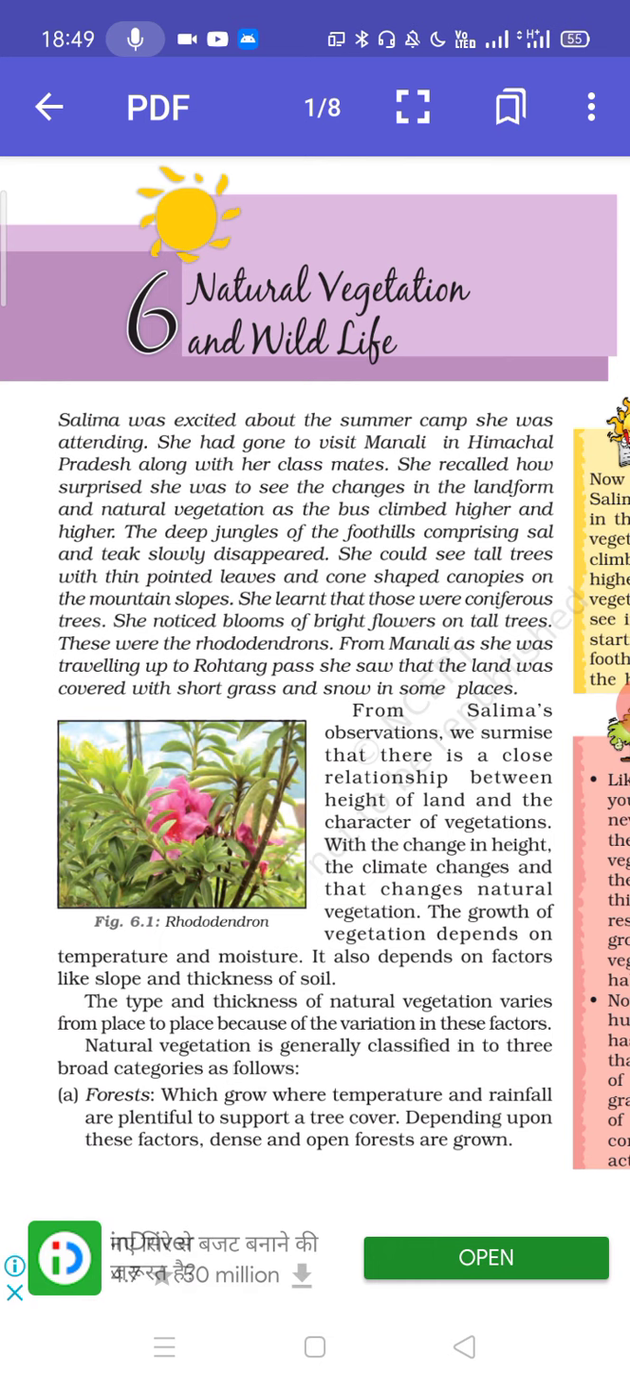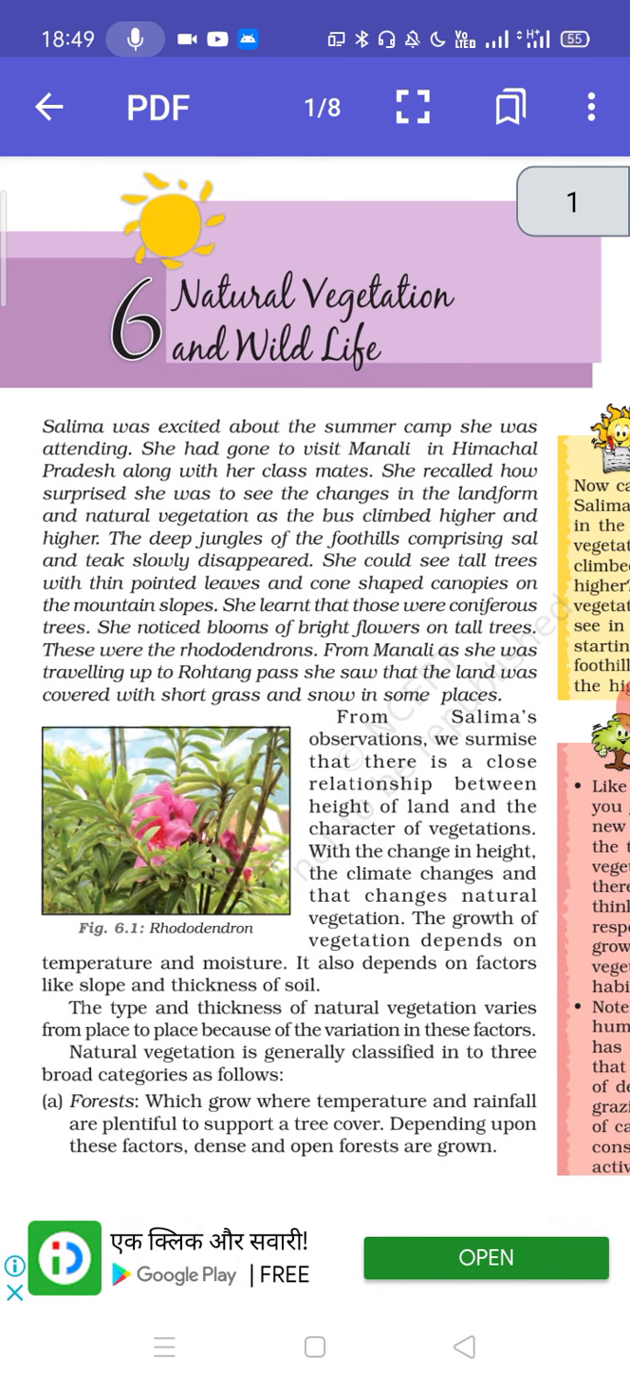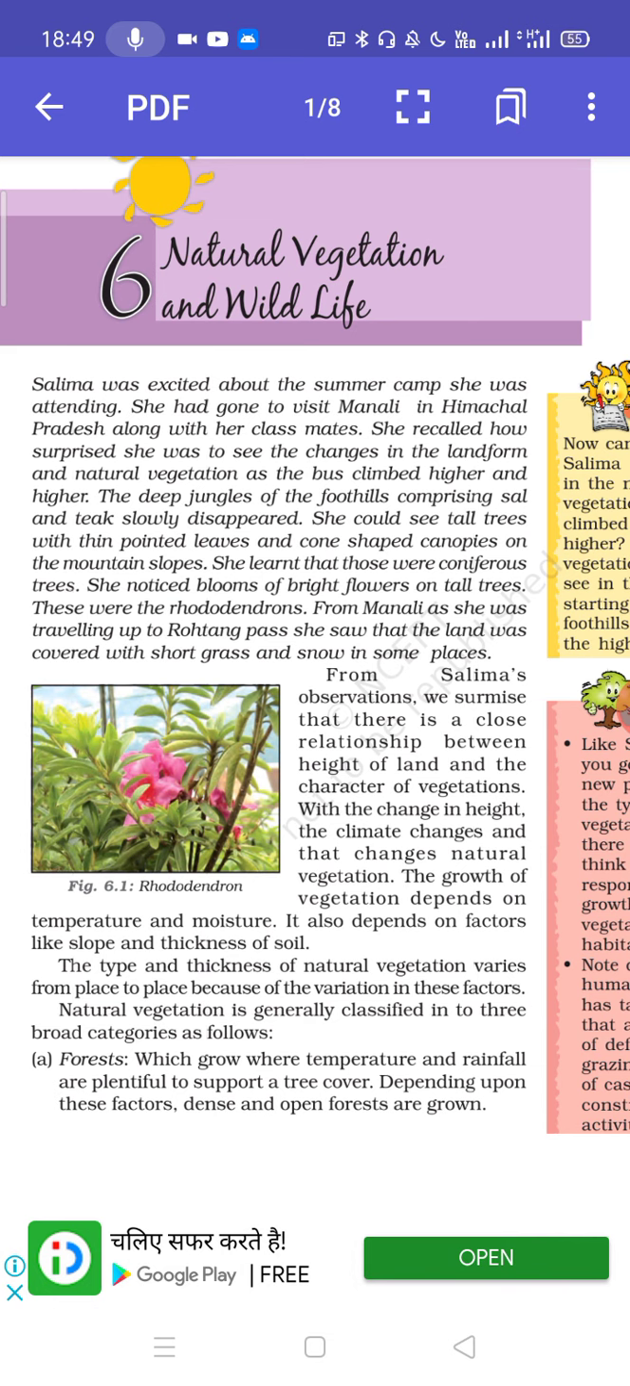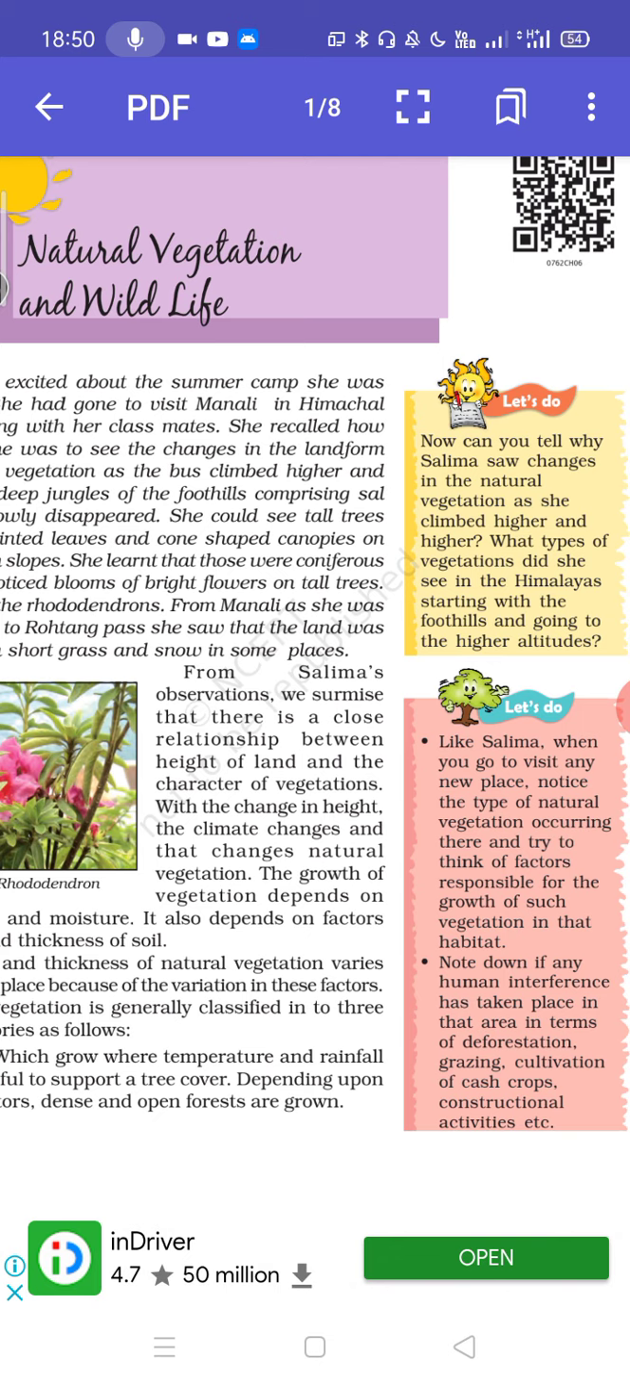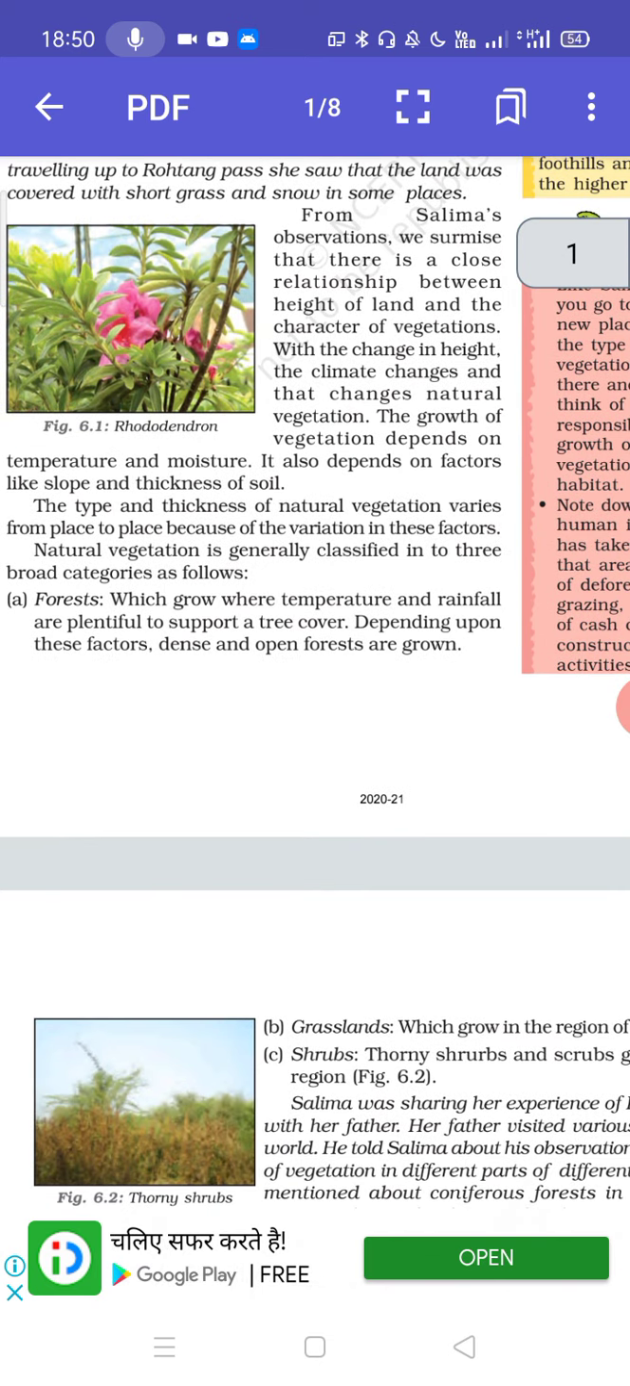We have discussed the half of the chapter where Salima was very excited as she was going on a summer camp and she was visiting Manali, which is in Himachal Pradesh, with her classmates. When she was going, she saw the difference in the natural vegetation as the bus was climbing higher and higher. She saw the jungles, the forest, the grasslands, and she noticed the difference, and she discussed it with her father.